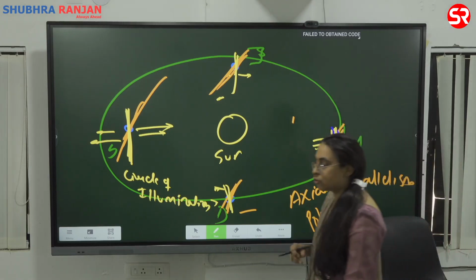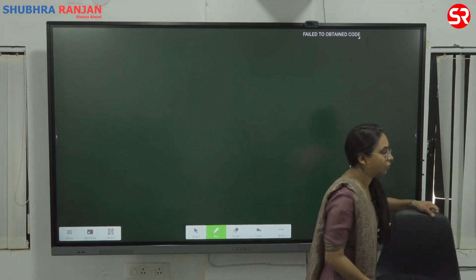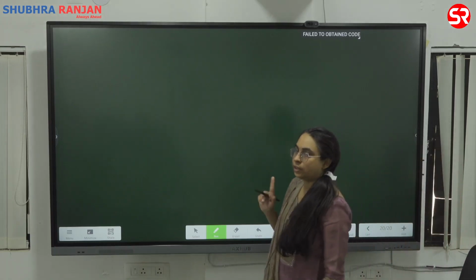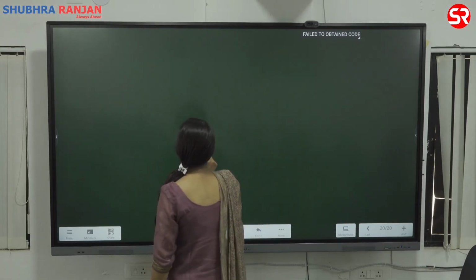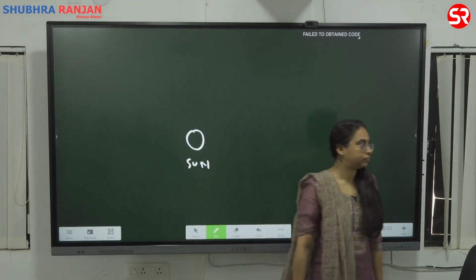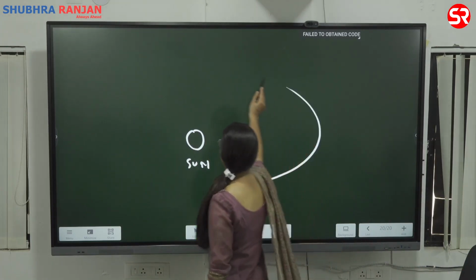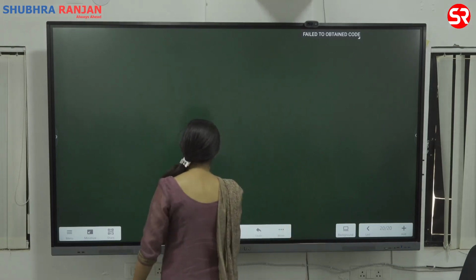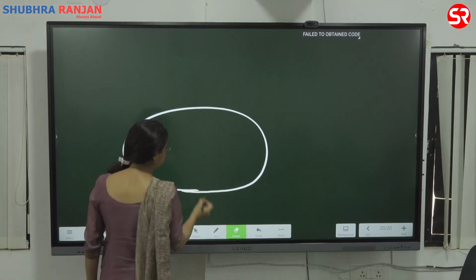First, the Earth rotates within a time period of 24 hours. The rotation is west to east.